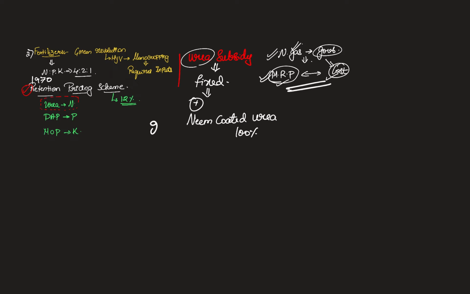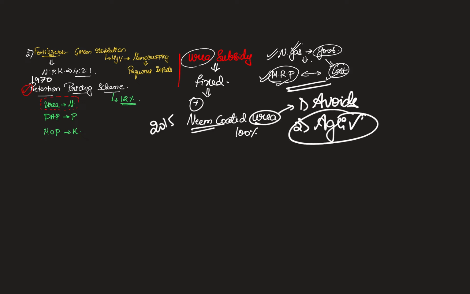In 2015, the government made it mandatory for all the domestic urea produced in the country to have a neem coating. This has two benefits. One, it avoids leaching of urea into groundwater, and two, it is not possible for neem coated urea to be used in any other sector. So it will be used in the agricultural sector only, and smuggling can be avoided. This is the twofold benefit of neem coated urea. So this is all about urea.